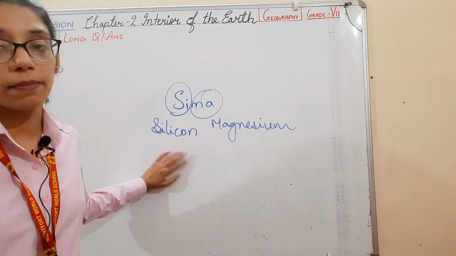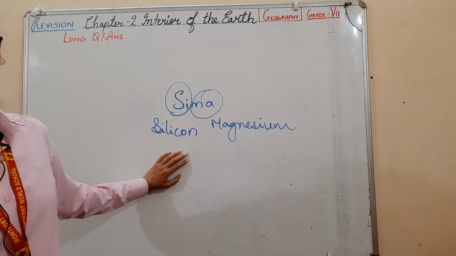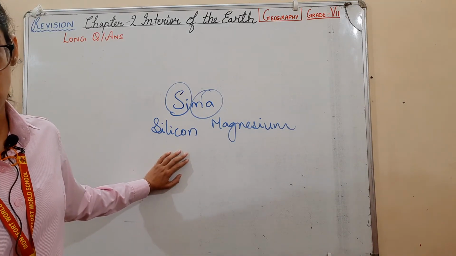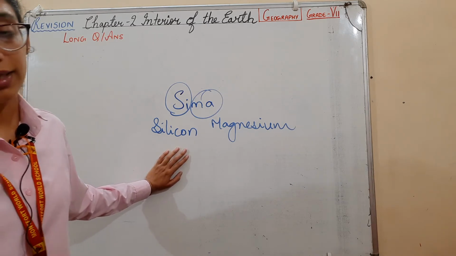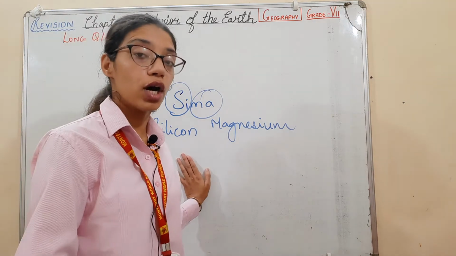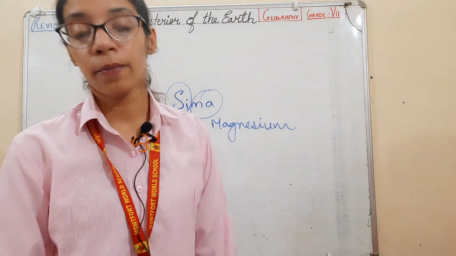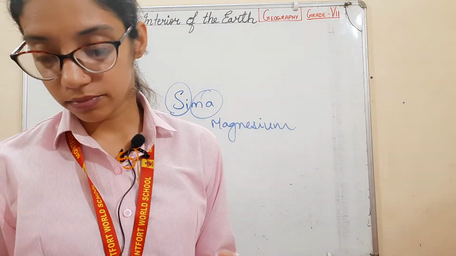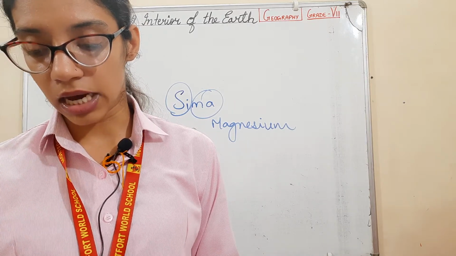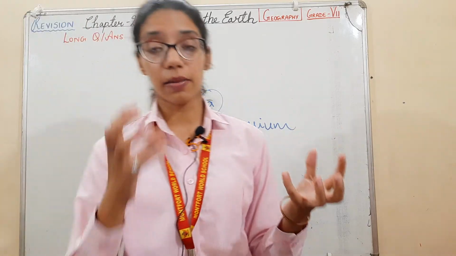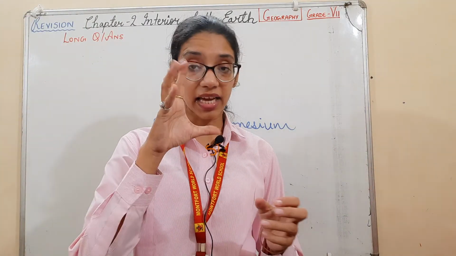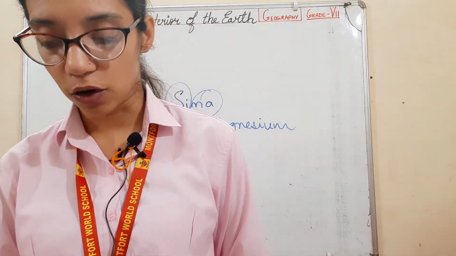Ocean floors are formed with the help of silicon and magnesium. This is the thinnest part of the earth's crust, that is the ocean floor. In the continental area, the granitic and basaltic layers together form the thickness of about 35 kilometers.